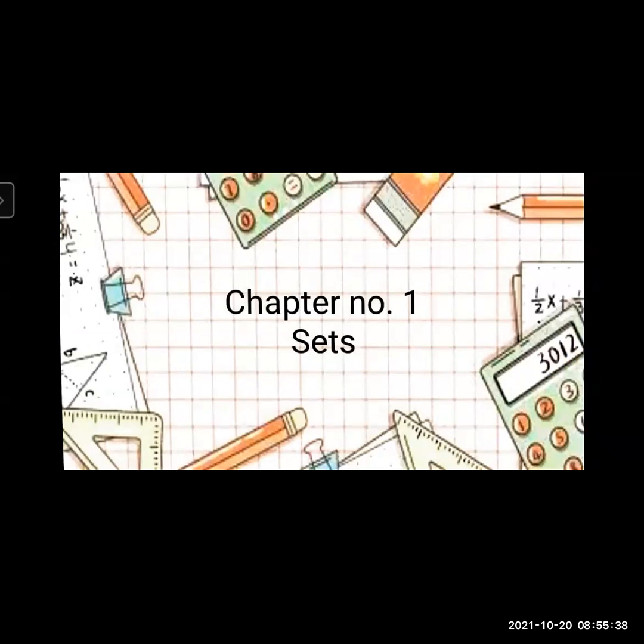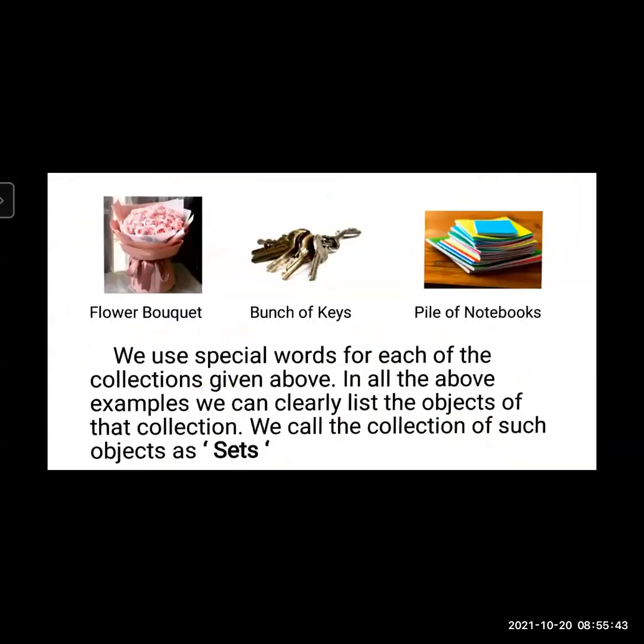We are going to start revision of lesson number 1, chapter 1, sets. Let's start. Some pictures are given and shown, and it contains a group of things you know. We use special words for each of the collection given in the example. In all the examples, we can clearly list the objects of the collection. We call the collection of such objects sets.